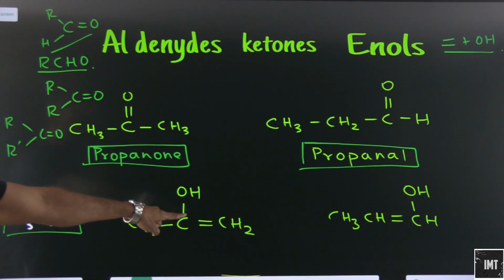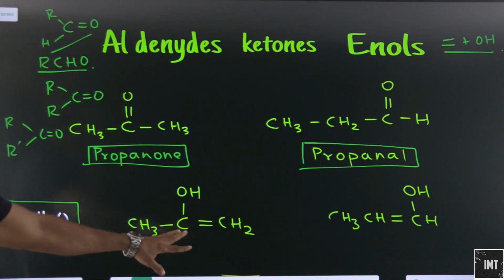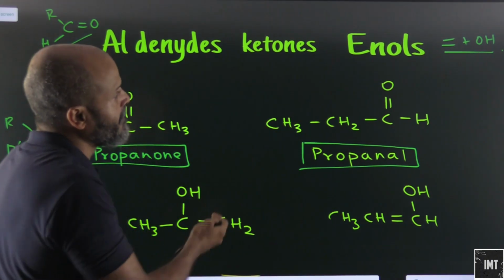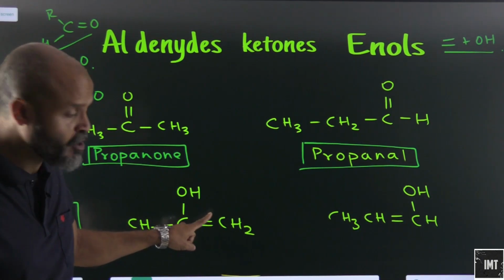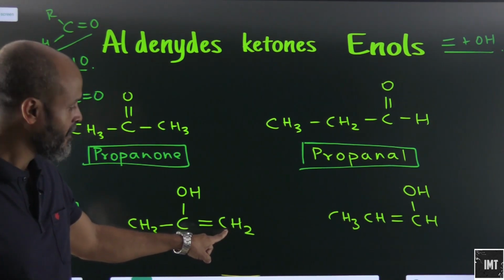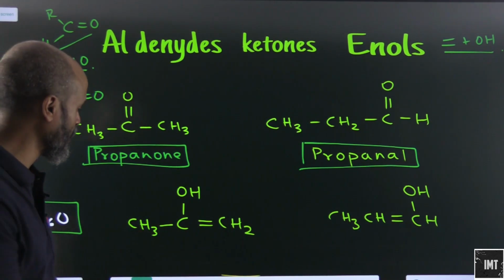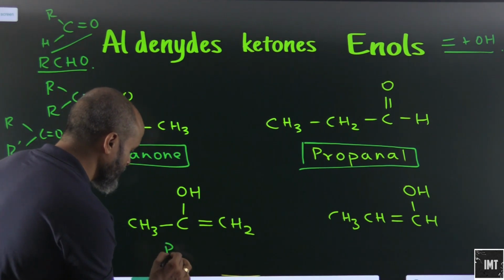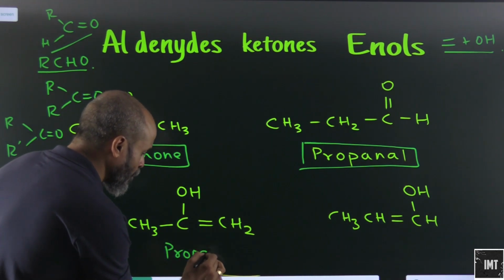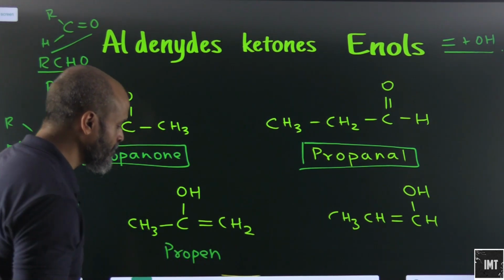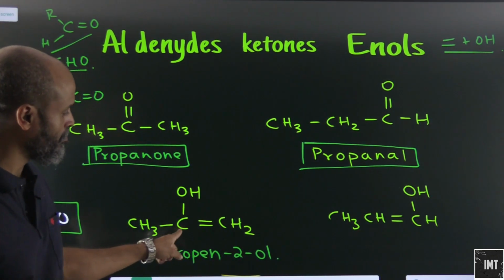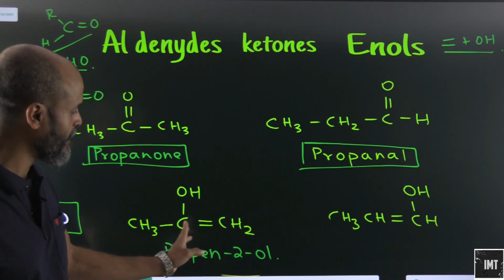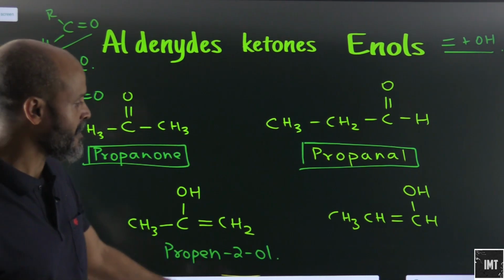Let's look at this one. This is OH, CH2, CH3. What is it forming? Obviously, it is forming an enol. We have an OH group and we have a double bond as well. 3 carbon atoms. So obviously, we will name this as propene 2-ol. Okay. So that is how it is.